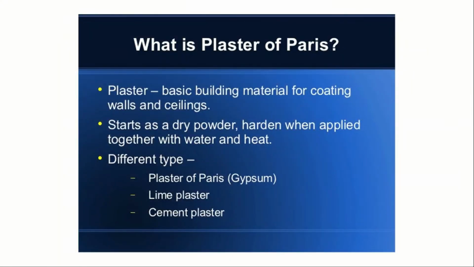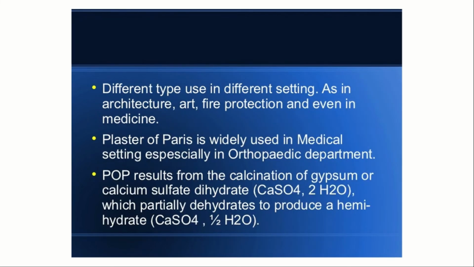So what is plaster of Paris? Plaster is a basic building material for coating walls and ceilings. It starts as a dry powder and hardens when applied together with water and heat. There are different types: plaster of Paris, which is mainly made up of gypsum, lime plaster, cement plaster, etc. Different types are used in different settings, such as architecture, art, fire protection, and even medicine. Plaster of Paris is widely used in medical settings, especially in the orthopedic department, in case of fractures in bones.